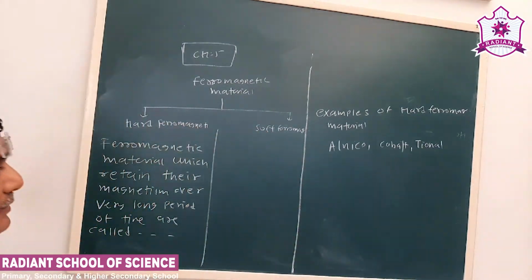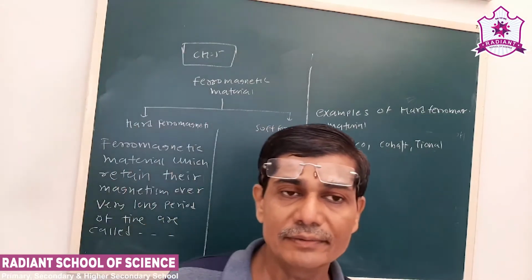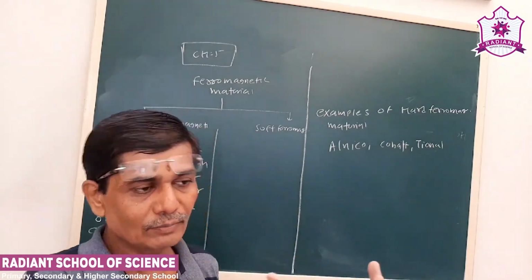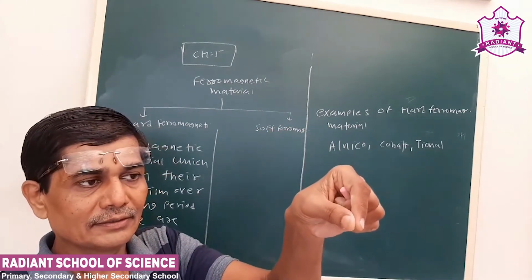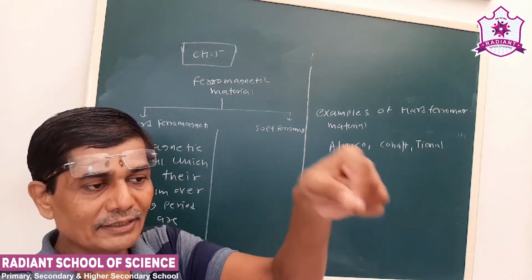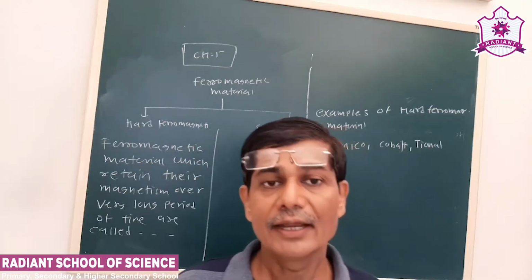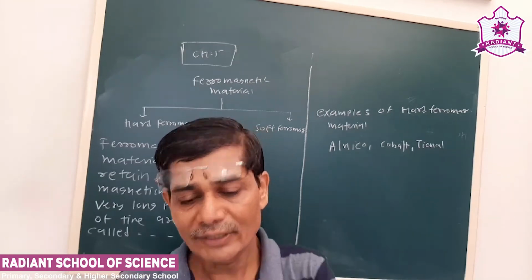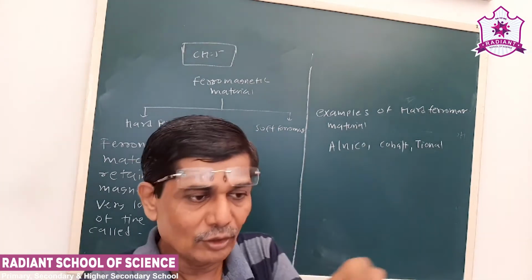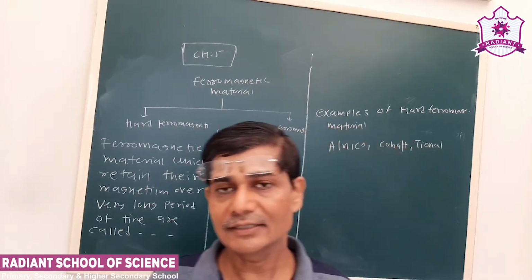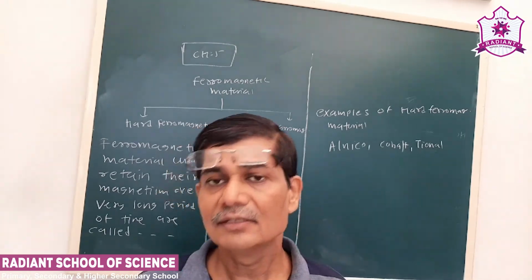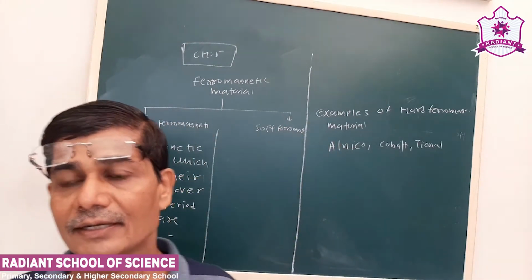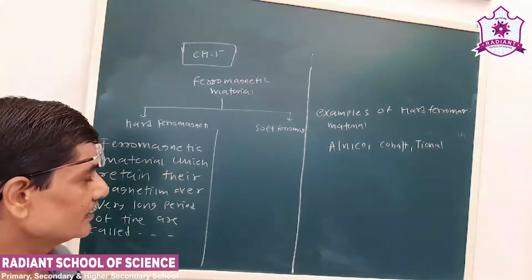Now some information is given regarding how to prepare a magnet. See, this is our common experience when you are very small. Suppose you have a piece of magnet and a blade is there. You rotate the blade in a particular direction near the bar magnet. It will be magnetized for a small interval of time. So it can attract, after doing it a number of times, small materials like pins. See, these are temporary magnets.